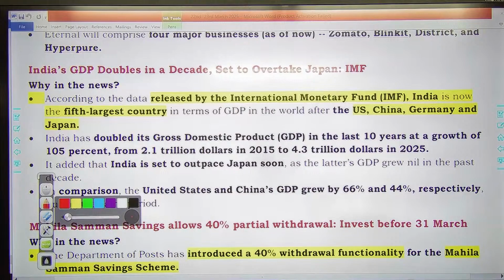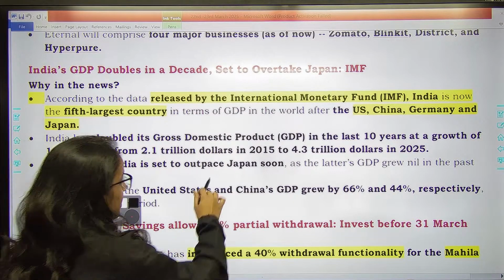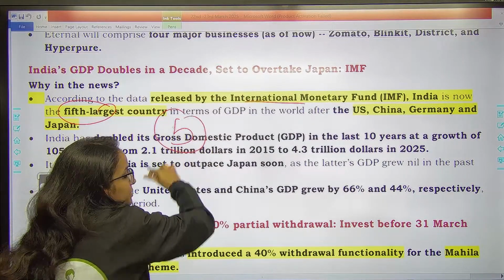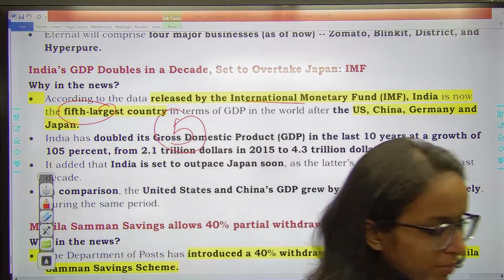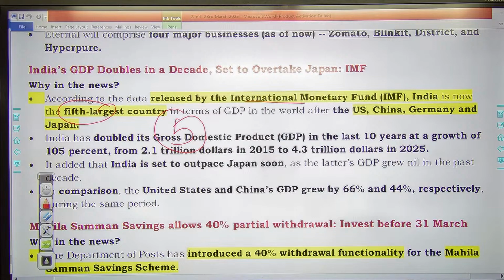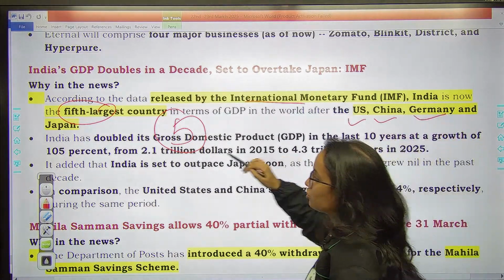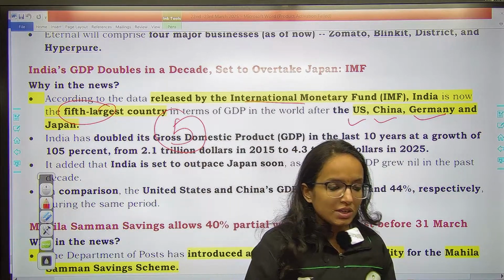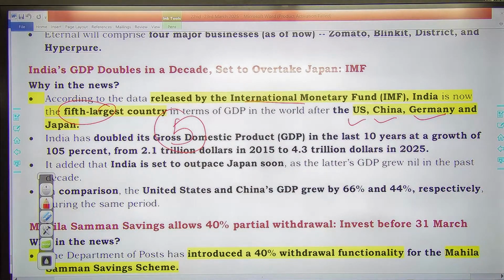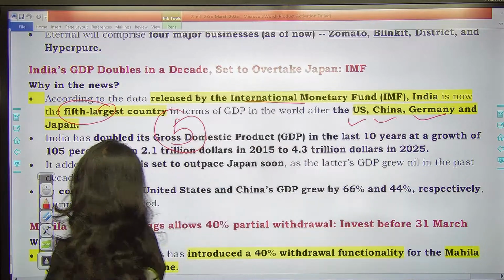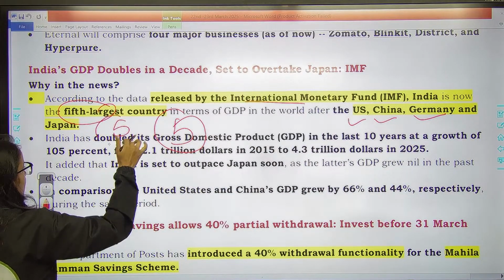Next news says, according to the data released by IMF recently, India is now the 5th largest country in terms of GDP in the world. It can be important to remember, right? 5th largest country in terms of GDP. After which countries? Remember all of them: US, China, Germany and Japan. So the top 5 you can remember. US is the top one, then China, Germany and Japan. So what is India's rank? 5th rank, remember that.